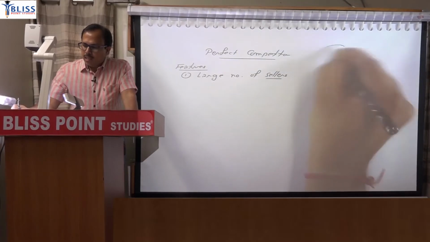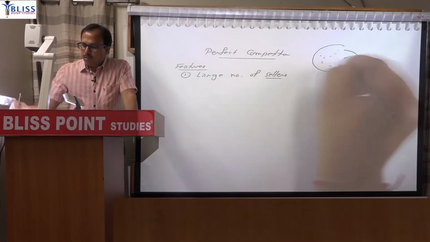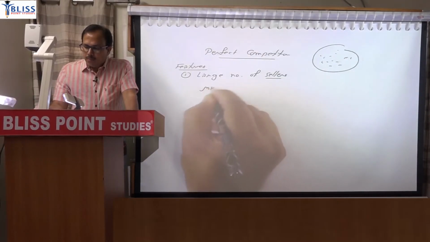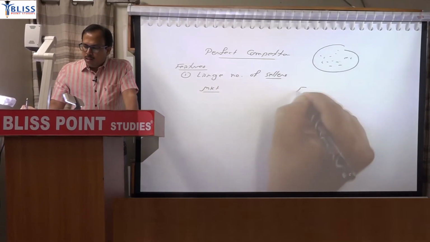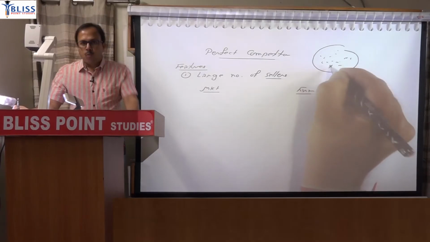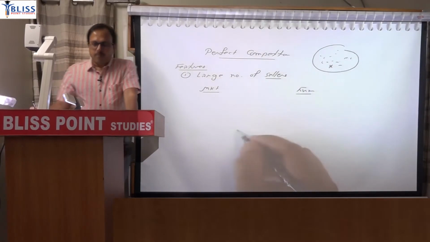That means we are taking a market where there are many firms, a large number of firms. When I use the word market, and when I write firm, firm means we are referring to one individual firm, and market is basically this entire thing.